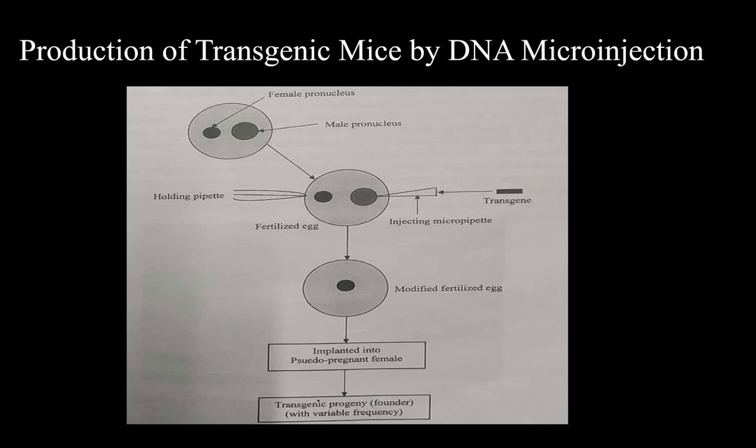The transgenic progeny founder with variable frequency is formed because the transgenic animals or mice have new characters in addition to their own genomic characters received from both male and female parents, and therefore transgenic founders are formed after the surrogate mother gives birth to the young ones.